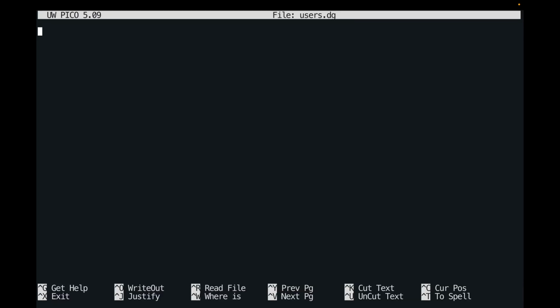Let's create a very simple users model. It has to go in a DG file with the same name. We use the model keyword followed by the model name, which is users in our case, and enter the body of the model. Datagen code is built up of sections, and here we enter our first section called the field section. In the field section, we define the fields that our user model has. So it has a name, which is a string, and an age, which is an integer.